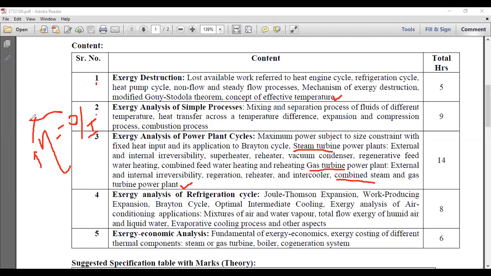In a cogeneration system or the state of the art, you have to use resources available from nature, like solar. I will show the diagram of a solar-based power generation system. They use solar reflectors, like 12 or 15 parabolic dishes, which focus on one point, the focal point, where the temperature is increased.